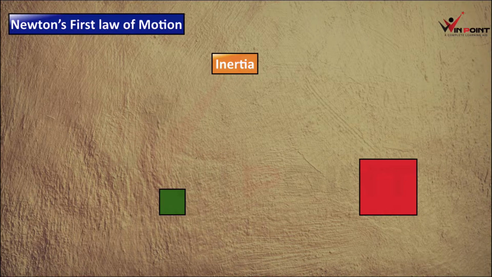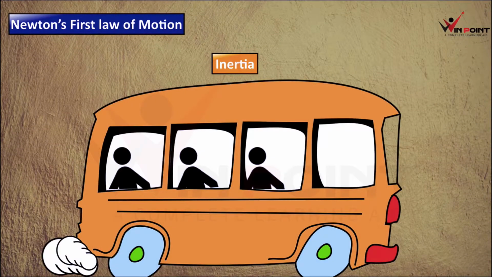Not ready to change the direction. Inertia of motion, not ready to change the state of motion. Inertia of rest, not ready to change the state of rest. Inertia of direction, not ready to change the direction. So we can define inertia now. Before that, we can discuss one more thing.